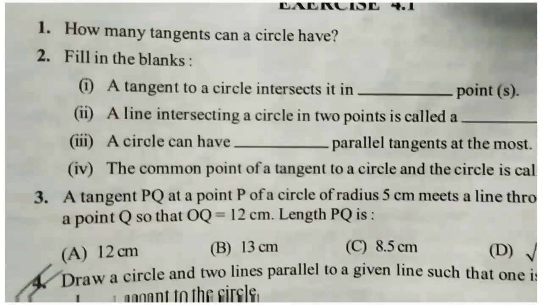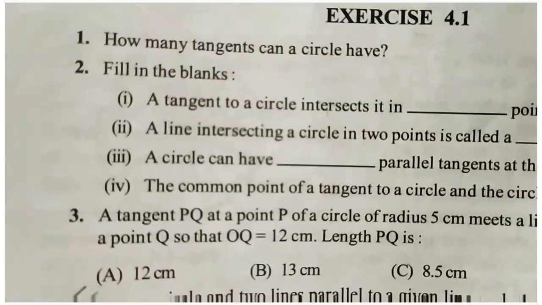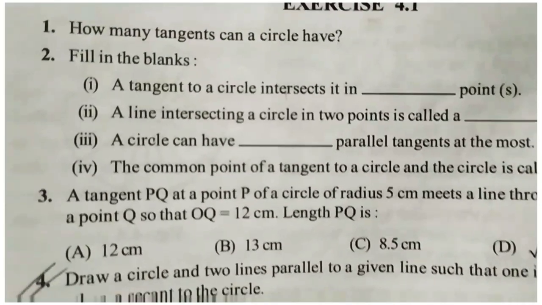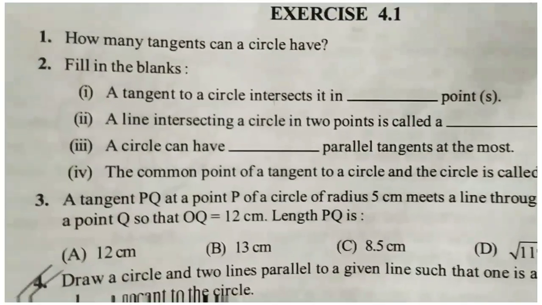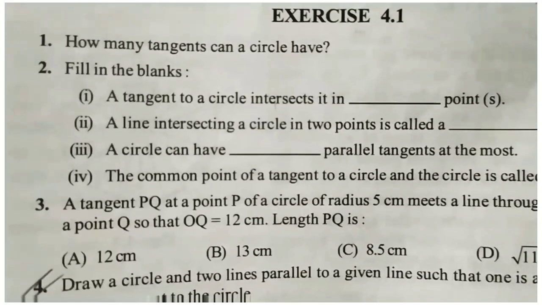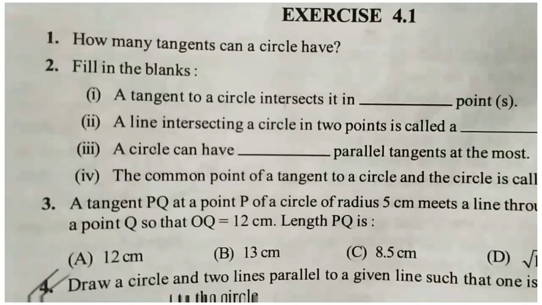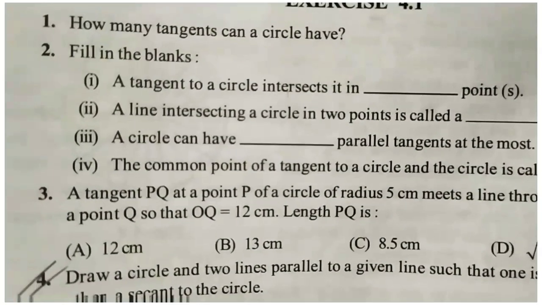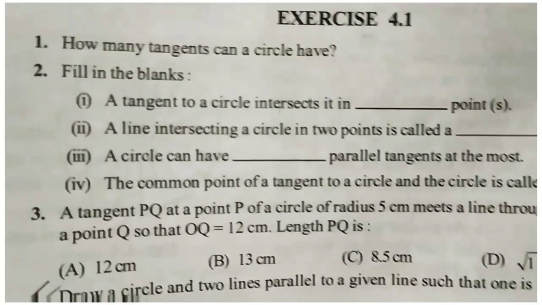First question: how many tangents can a circle have? We can't say a definite number because the circle has infinitely many points, so we can say that a circle can have infinitely many tangents.